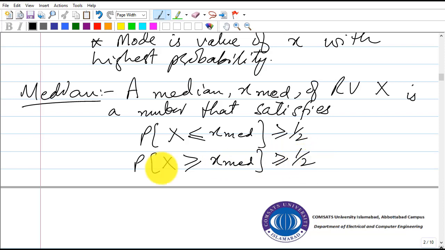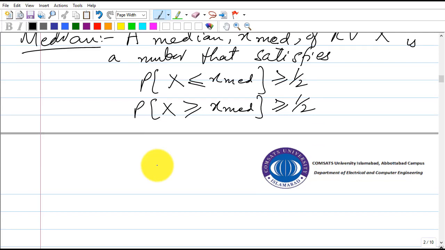So we have to fulfill these two conditions for the median. Let's look at a very simple example to understand this basic concept before going to finding the mean of discrete random variables.